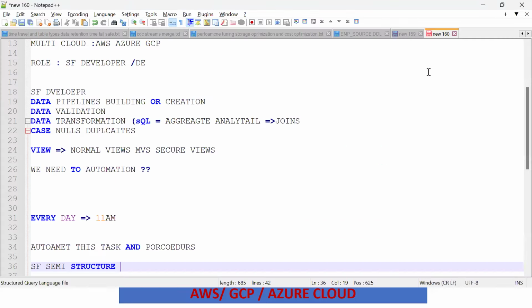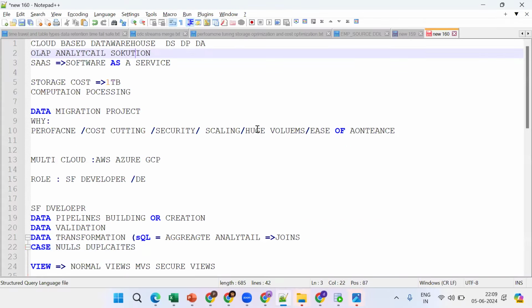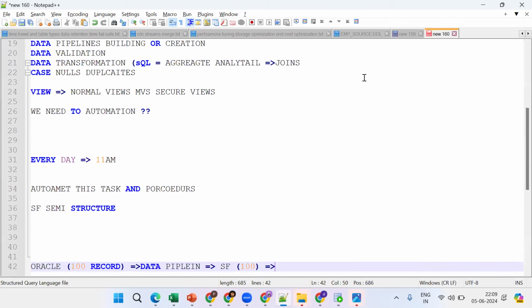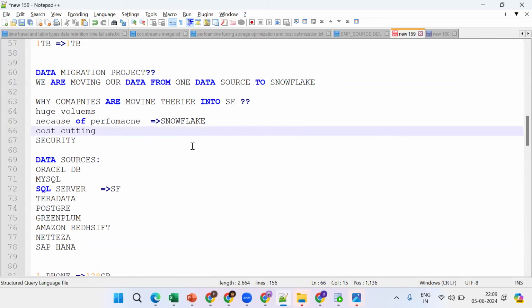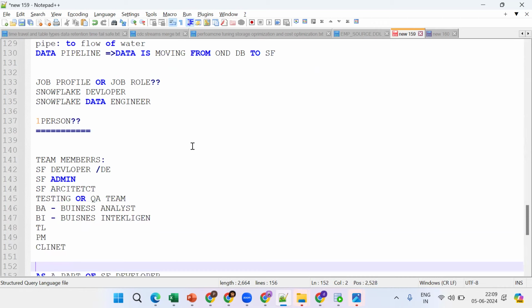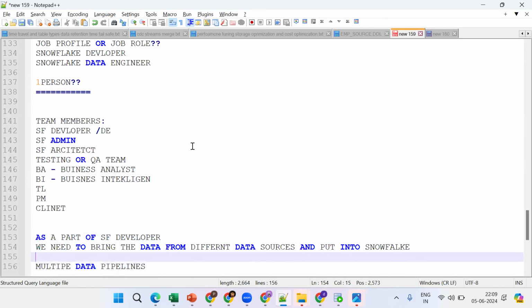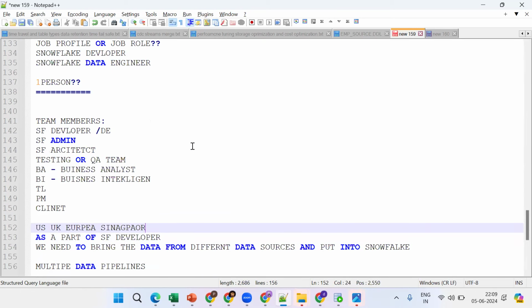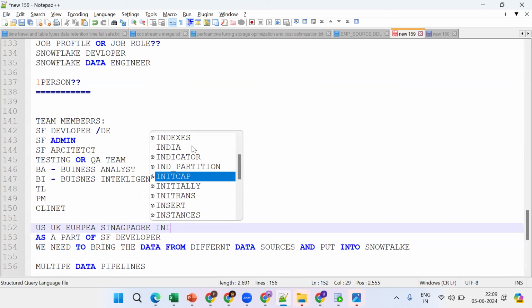And our role will be Snowflake developer or Snowflake data engineer. In a project, there will be multiple team members. What are the team members we have in a project? Developer, testing, admin, architect, BA people, team leader, client. We have a US client, UK client, European client, Singapore client, sometimes India client. So these are the things we work with in a project.